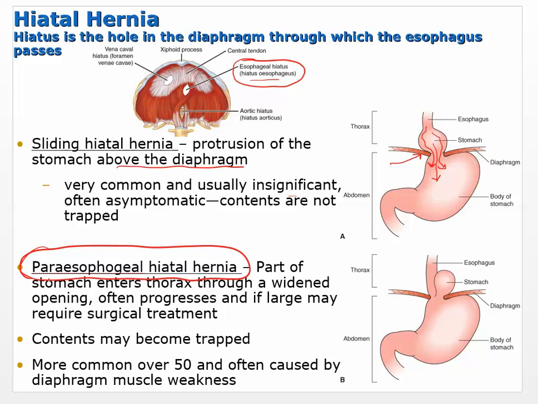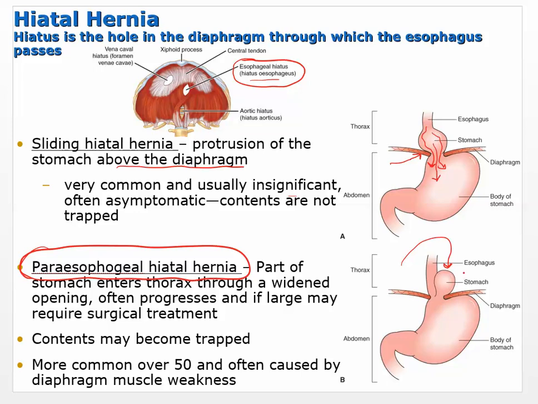But the paraesophageal hiatal hernia means that part of the stomach enters the thorax through a widened opening. So you actually see a pouch that develops. You can kind of see that here. You actually see a pouch that develops above the diaphragm.